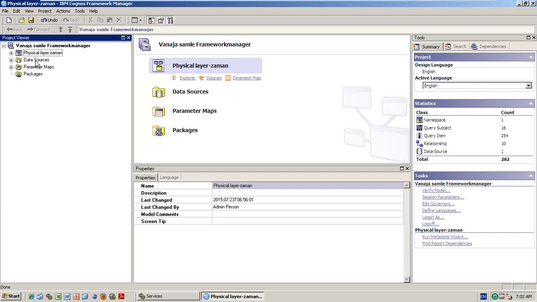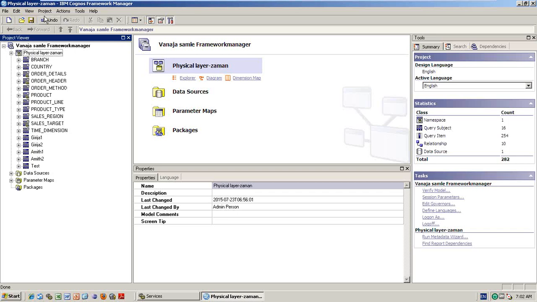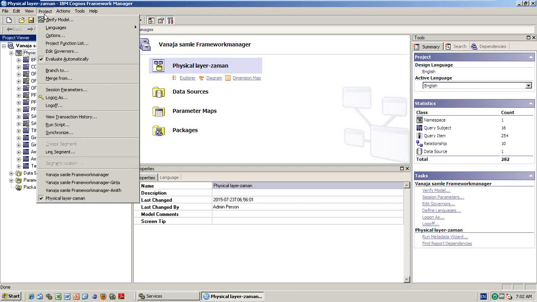Multiple users can work on the model at the same time. For that purpose only, you need the branching and merging, linking and segmenting concepts. Is it clear? Yes, is it clear? So that is the branching and merging and linking and segmenting.